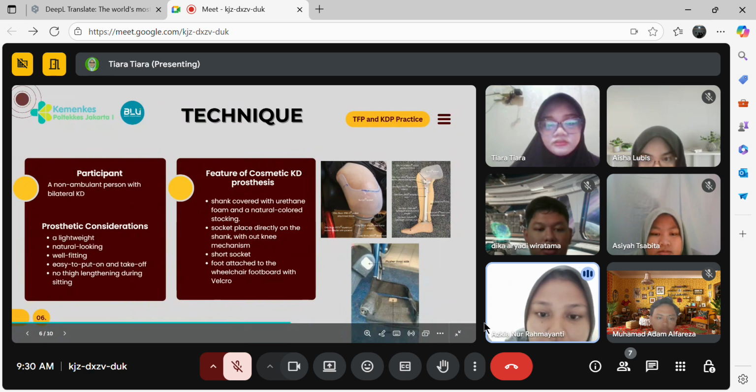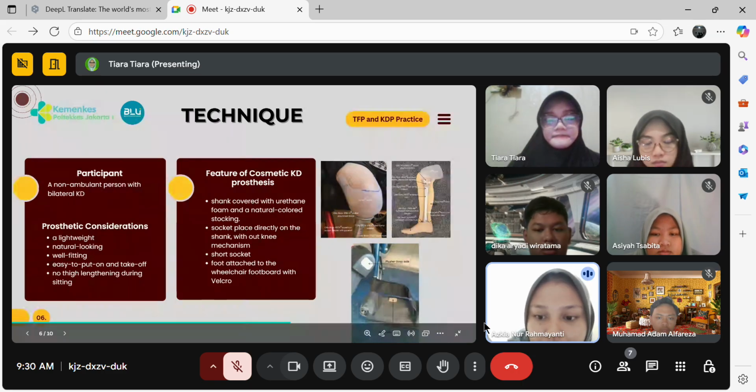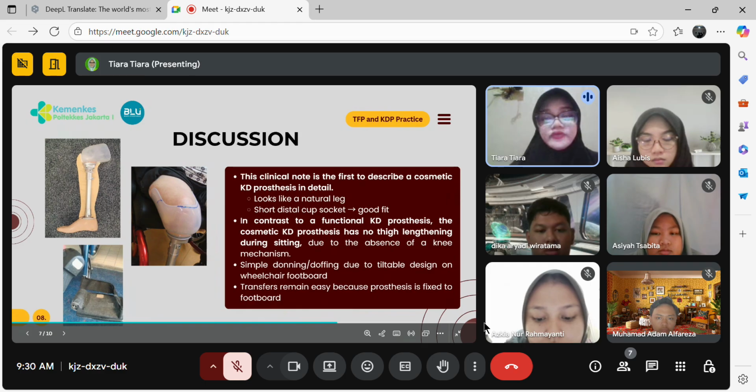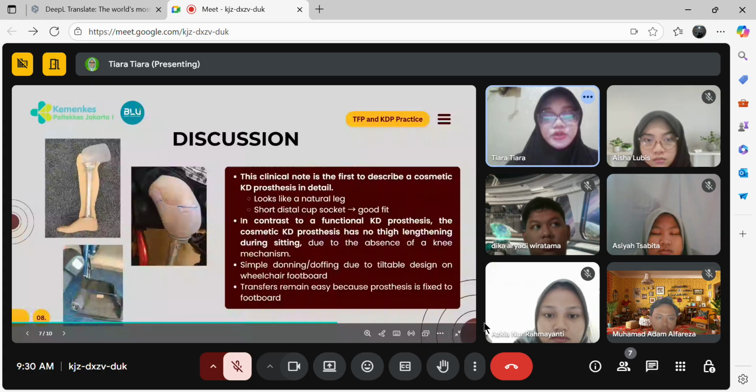And next is discussion, which will be delivered by Tiara. Okay, thank you, Maul. And the slide is discussion. The clinical note is the first to describe a cosmetic knee disarticulation prosthesis in detail. Looks like a natural leg, short distal cup, socket, good fit.